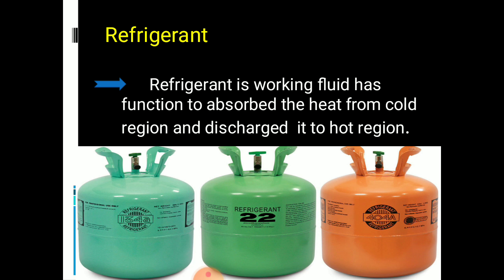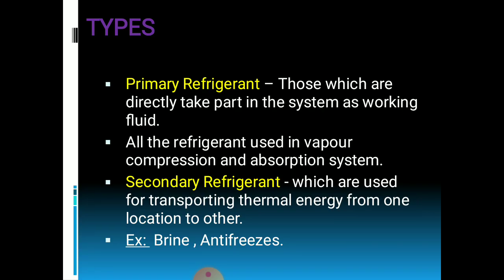This refrigerant is classified into two types: primary refrigerant and secondary refrigerant. Primary refrigerants are those which directly take part in the refrigeration system, and all the refrigerants which are used in vapor compression and absorption systems are called primary refrigerants.